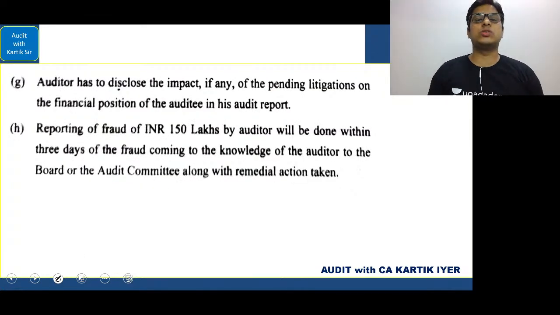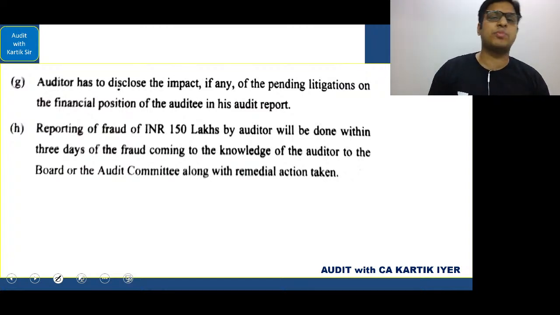Next, the auditor has to disclose the impact, if any, of the pending litigations on the financial positions of the auditee in his audit report. This is by far the trickiest question. Okay, boys and girls, this is an important question. On the face of it, you will say, sir, pending litigation we have done in rule 11, 100% is applicable, so we feel that this answer is correct. Boys and girls, remember, the auditor will only give his views and opinions whether the company has disclosed it properly or not.